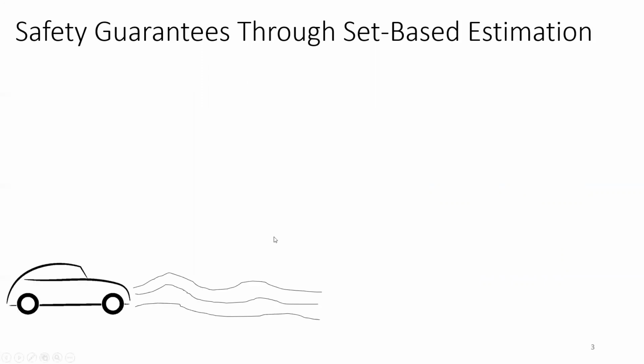We propose using set-based estimation and having safety guarantees. The big picture behind the safety guarantees in set-based estimation can be summarized in this slide, where we have a car, and these are the trajectories of the car. And we have a pedestrian, and we aim to guarantee the safety of the pedestrian.